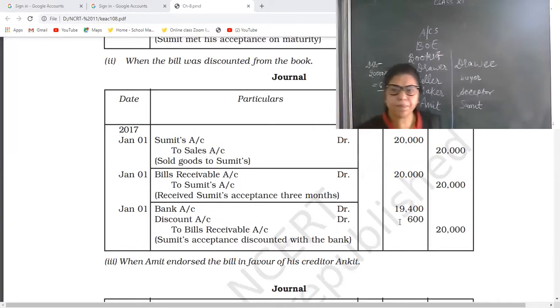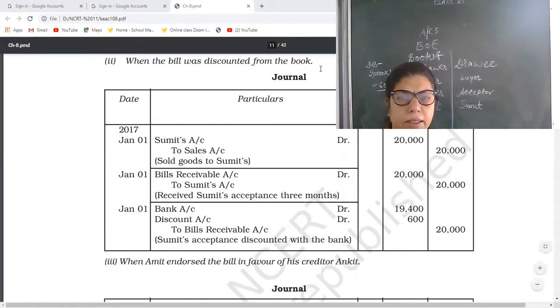600 is discount. Now, out of 20,000 rupees, the bank will cut 600 rupees and deposit 19,400 rupees in the drawer's account. Why is the bank cutting 600 rupees? My question is this.